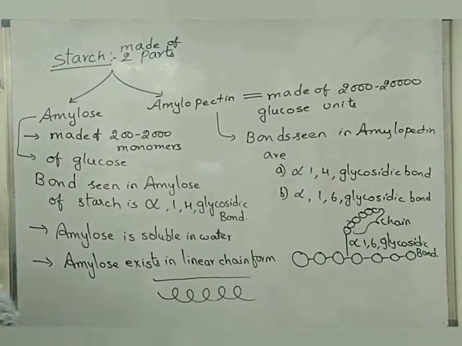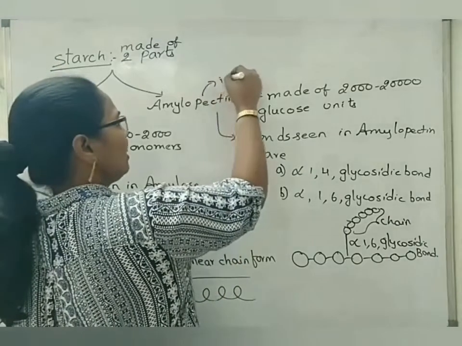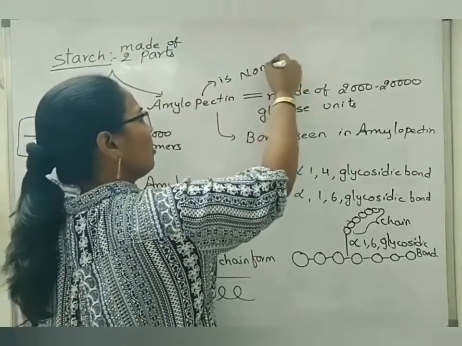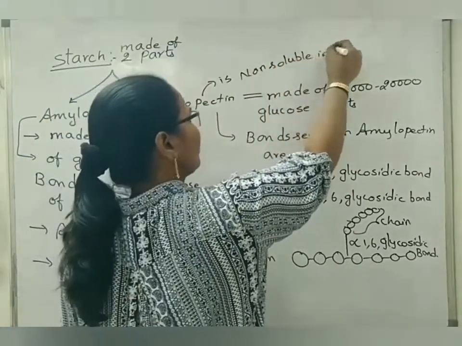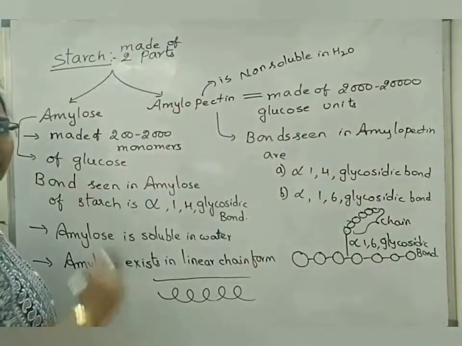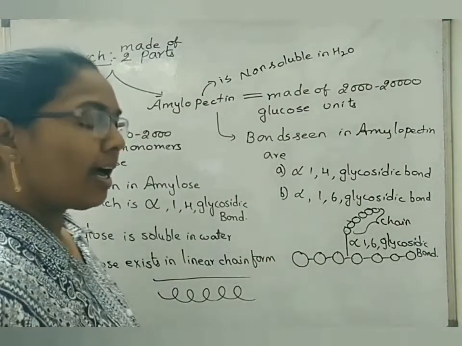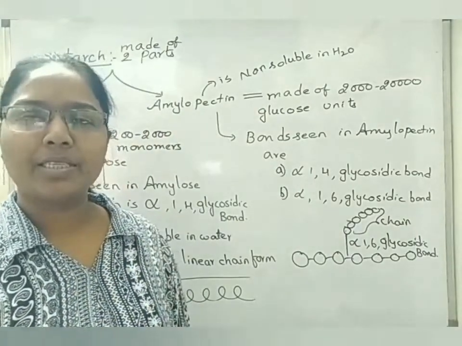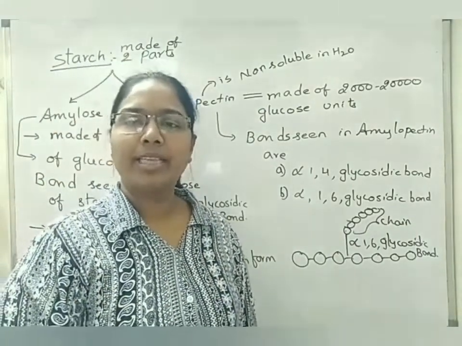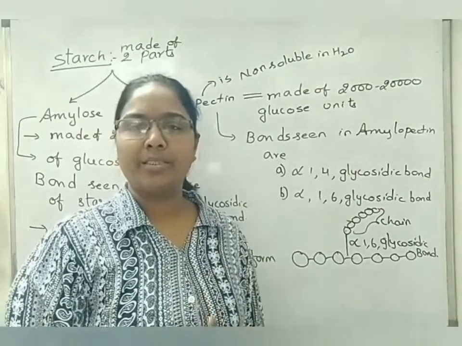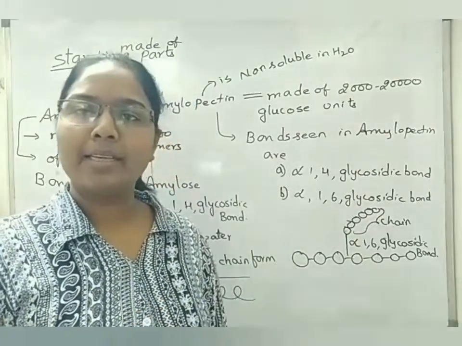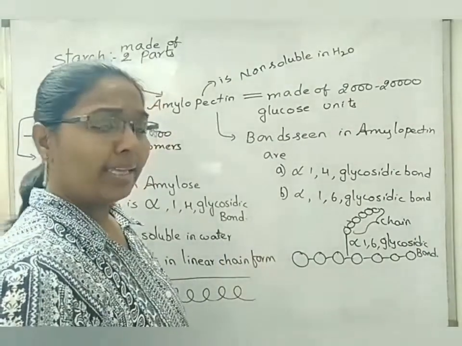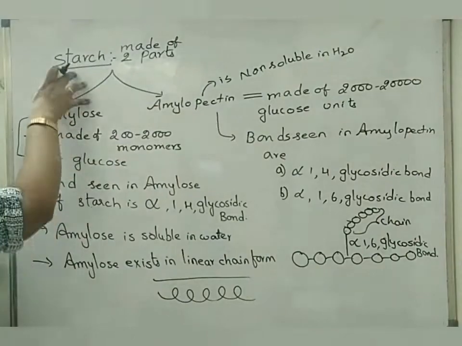Now, amylopectin is not soluble in water, but amylose is soluble in water. When we add iodine to starch, how do we identify whether starch exists in some substances or not? When we add iodine drops, the color of the substance changes to either dark blue or black. That dark blue or black color is obtained from the amylose part of starch.